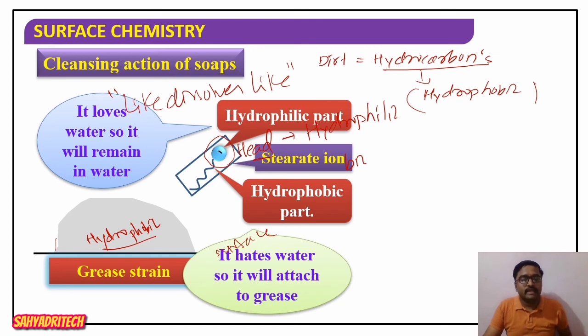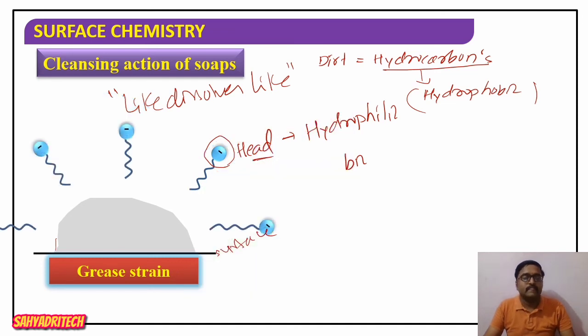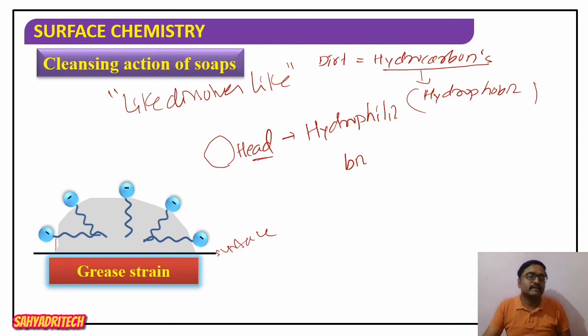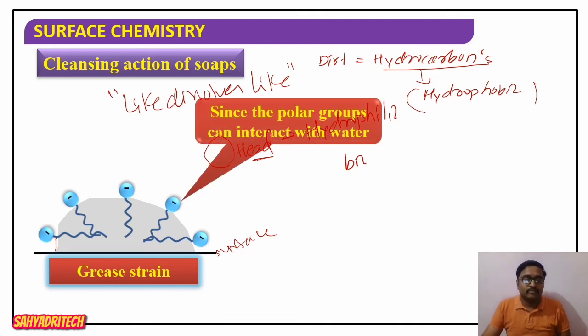Therefore, it hates the water, so it will attach to the grease. It penetrates into that grease surface. Now here these soap molecules readily get penetrated into the oil droplet or grease, so that at or above critical micelle concentration,